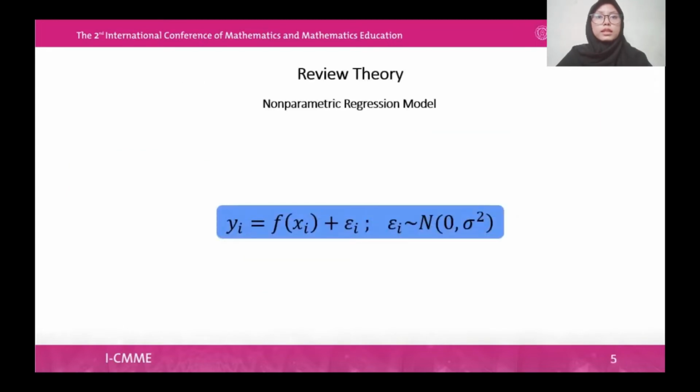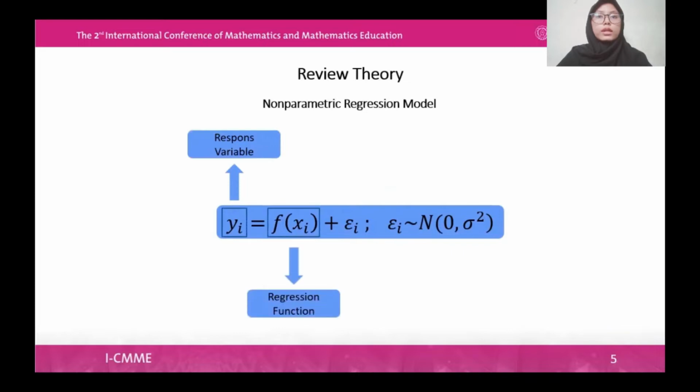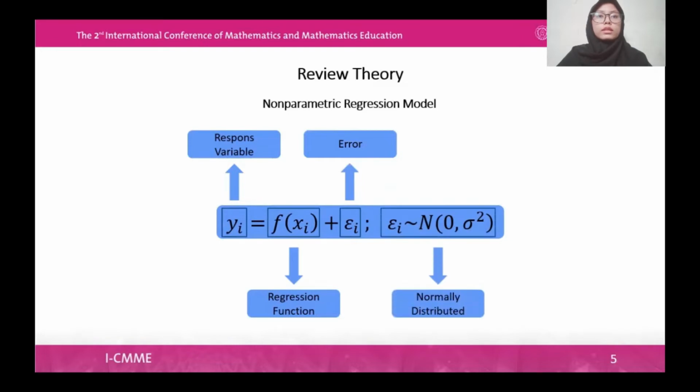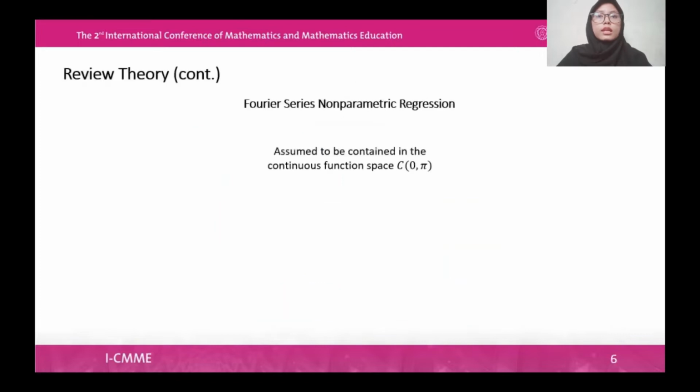If we are given paired data, then the relationship between the response and predictor variables is written as the following formula. With i the observation index, Y sub i represents the response variable, f(x sub i) represents the regression function or the average function of the predictor variable, and epsilon sub i represents the residual or error, assumed to be independent and normally distributed with zero mean and sigma square variance.